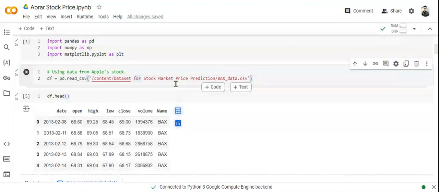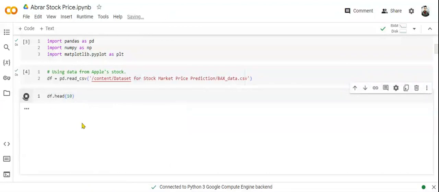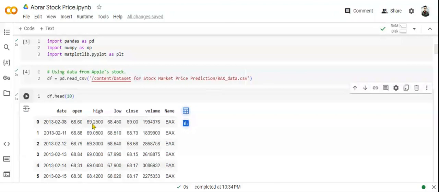To read this data set, I used pd.read_csv and stored it in the df variable, and then I used the .head function on the df variable to show the first few rows. Here it's showing only five rows from the first, as we haven't put any value. If we write 10 here and run it, it will show 10 values.